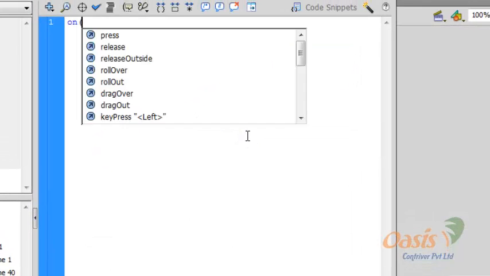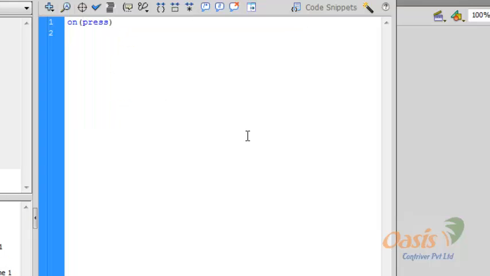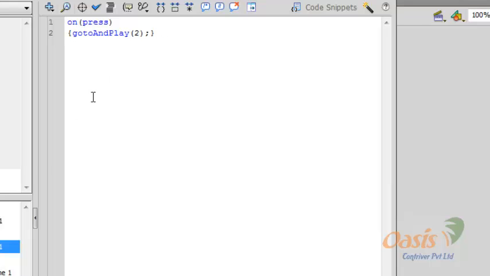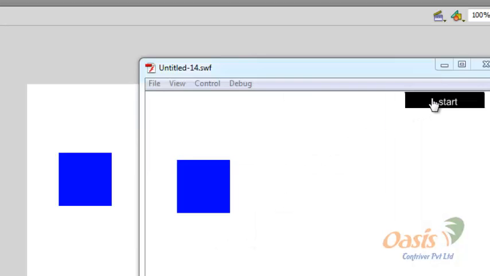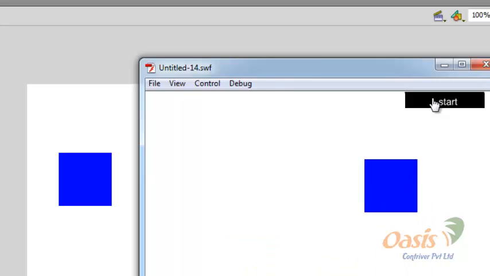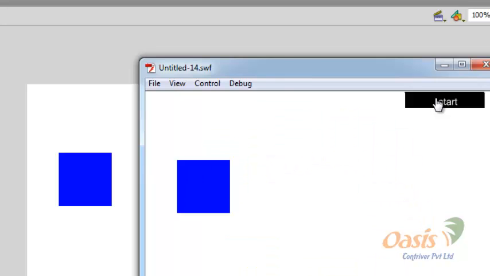Oh, I didn't write on press. When we click on this button, then go to and play from frame number 2. Okay, this is for button. Control enter for testing the movie. Yeah, this is it. Okay.